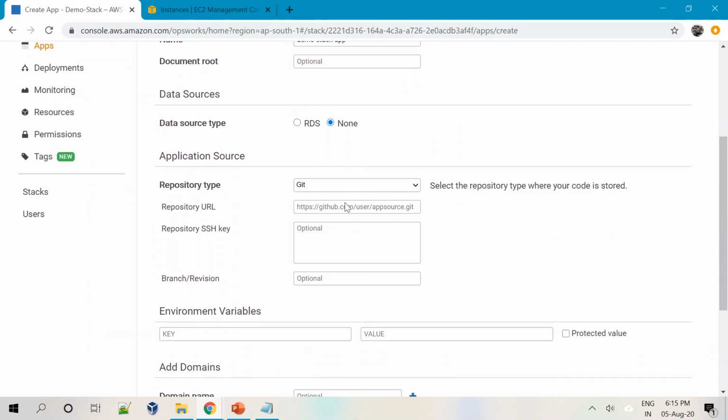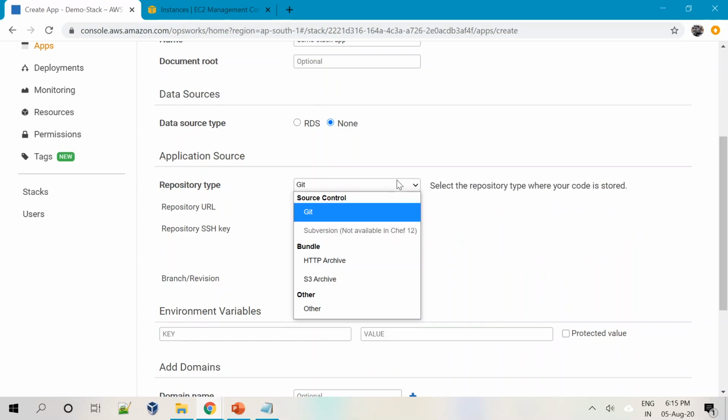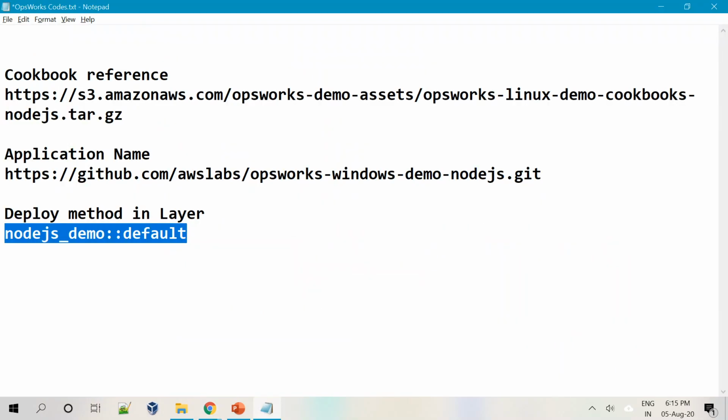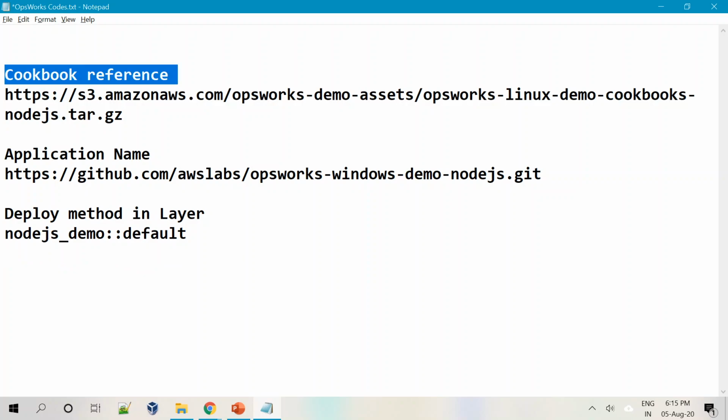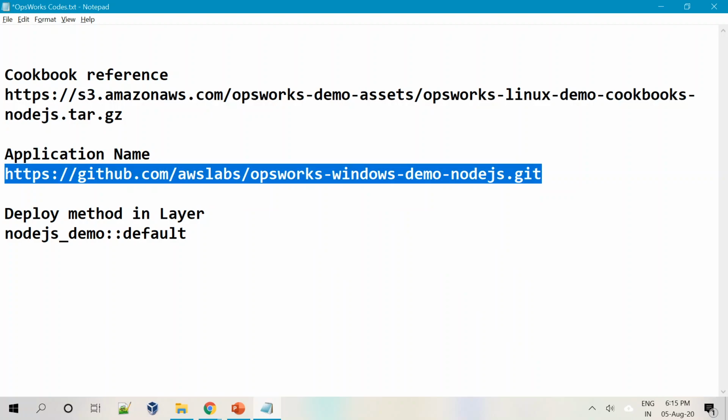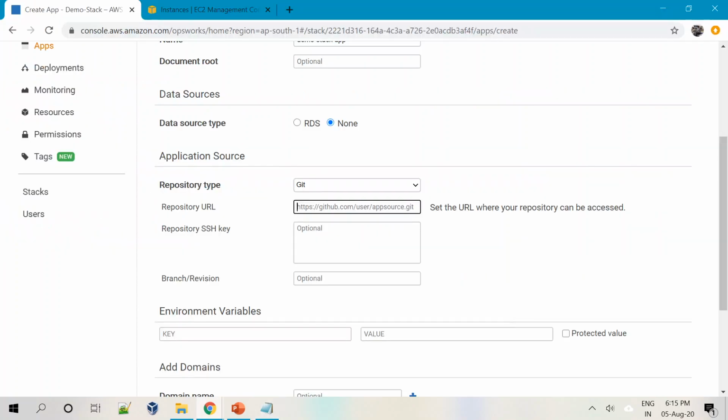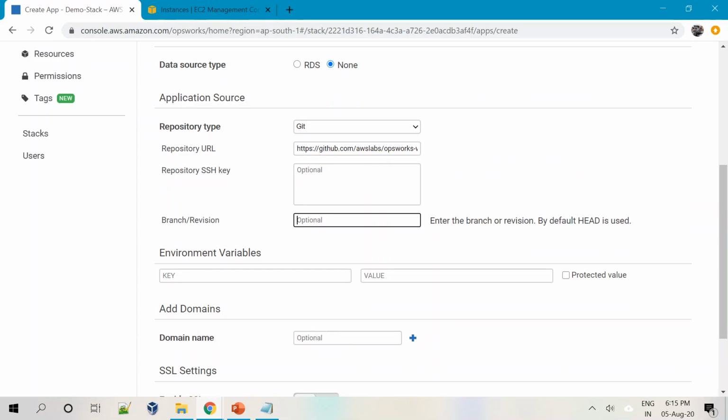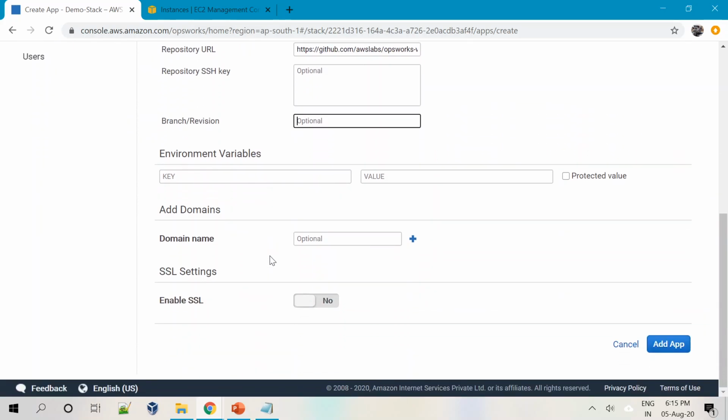Then it will ask me the repository where the app is available, right? So I mentioned your cookbook reference is different and your app reference is different, right? So the app is available in GitHub. AWS has put the reference in GitHub, so I'll just use that. And the branch is optional. No, I wouldn't choose anything else. It's all the default one that I'm choosing, and I'll say add app.